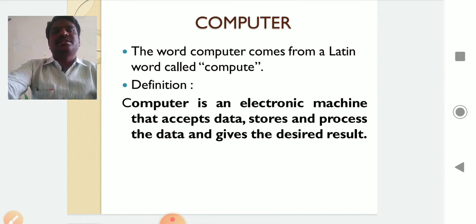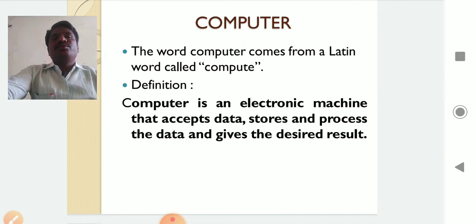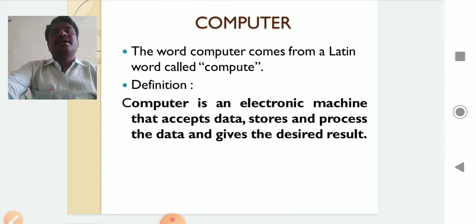That's why I told you the computer is a calculating device. The word computer comes from calculator. But the difference between a calculator and a computer is that the computer can remember whatever data you give. The data is stored in the computer permanently and can be accessed whenever we require. We can retrieve the result whenever we want.